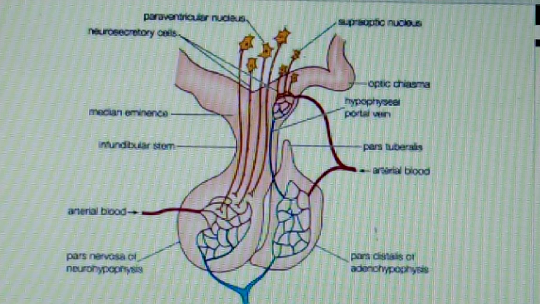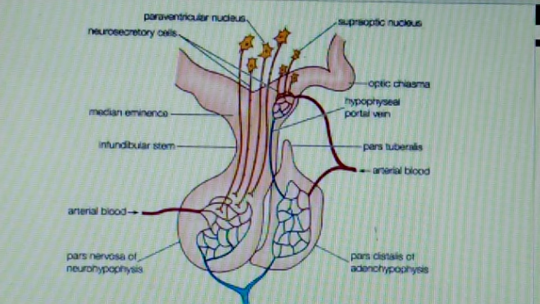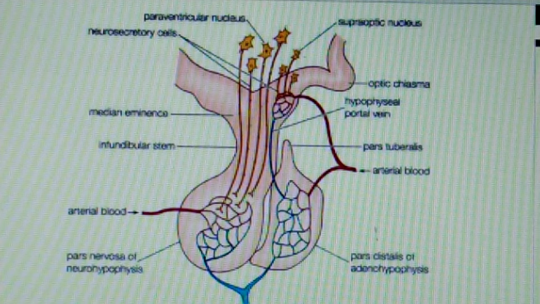Milkmen inject synthetic oxytocin, called pitocin, into their cows and buffaloes to get more milk. In order to increase the production of milk, pitocin or oxytocin is injected to get a greater amount of milk. Oxytocin is secreted without involvement of a releasing hormone. That means a releasing hormone is not involved in the release of oxytocin. The target cell of oxytocin is the mammary gland.